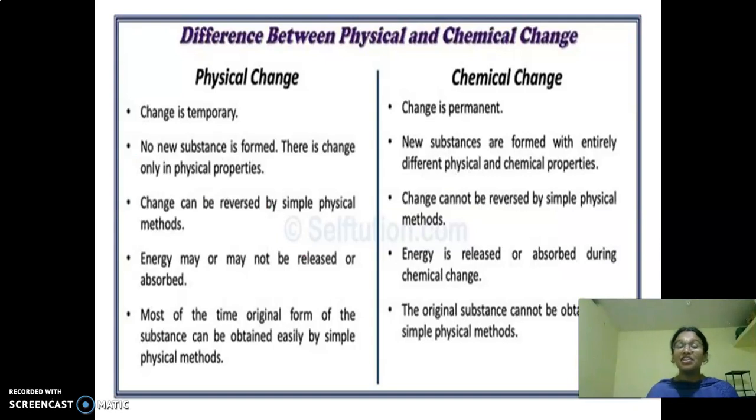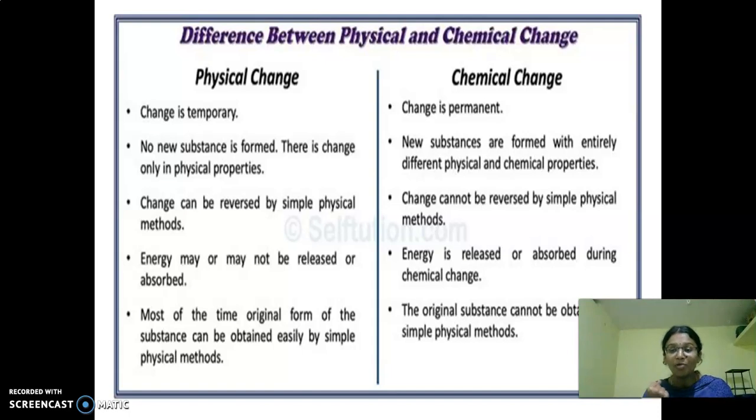Look at here, the difference between physical and chemical change. If you have not noted this table, children, just make a note of it. Physical change is a temporary change, whereas chemical change is a permanent change. No new substance is formed. There is change only in physical properties. Here, new substances are formed with entirely different physical and chemical properties. So they do not have the character of a parent material.